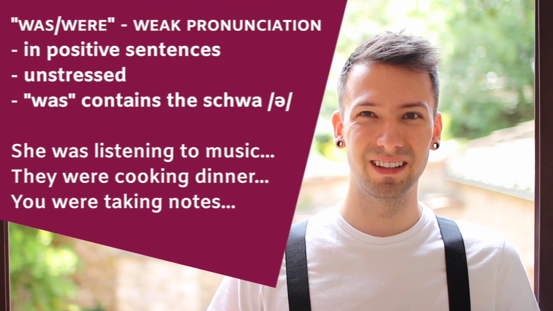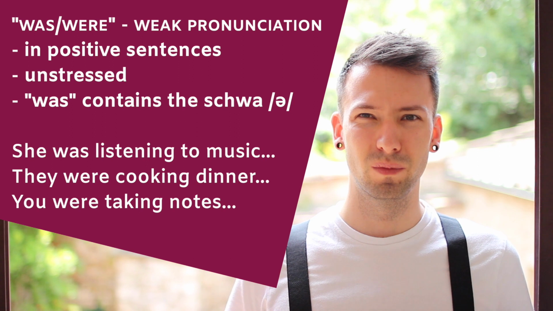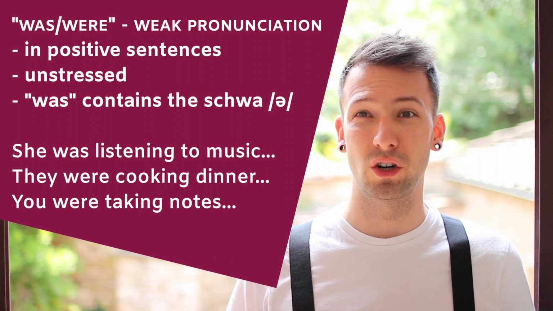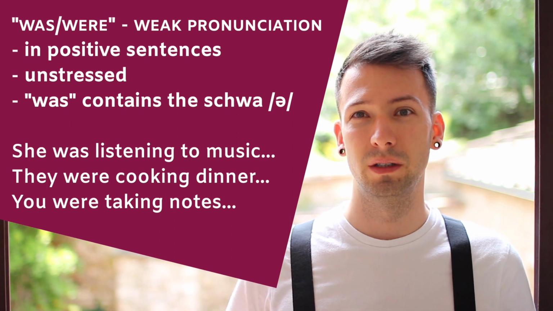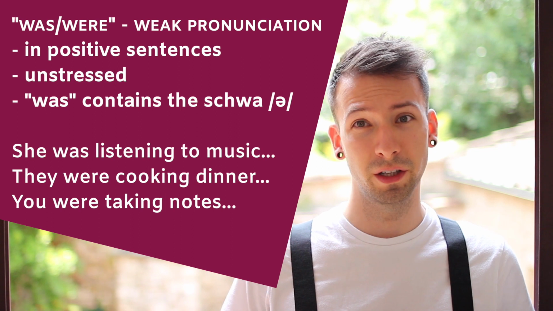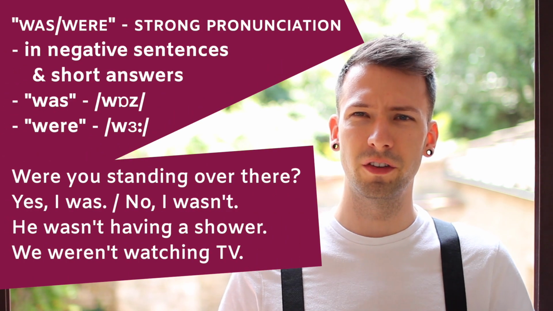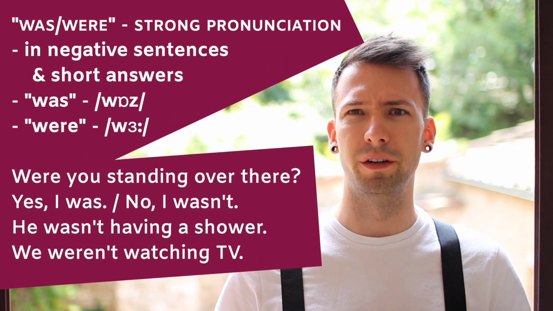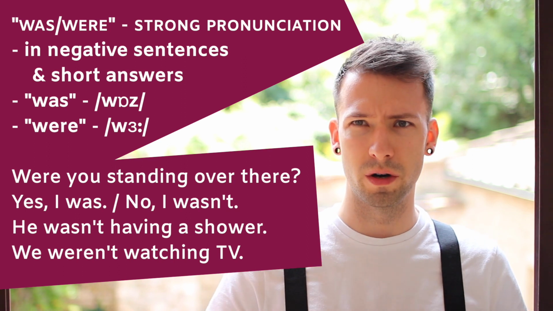When we pronounce was and were, there are two ways in which we can say them: weak and strong. In positive sentences, we usually pronounce was and were in a weak way. We don't stress them much and they contain the famous weak sound, the schwa, was, were. For example, she was listening to music. They were cooking dinner. You were taking notes. In negative sentences and short answers, we pronounce was and were in a bit of a stronger way.